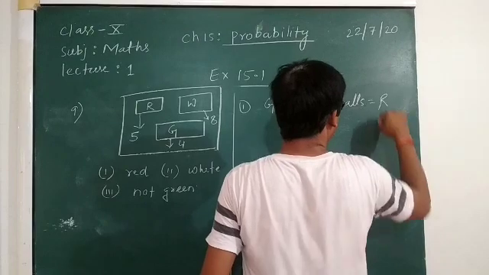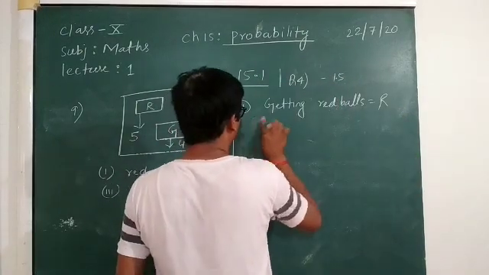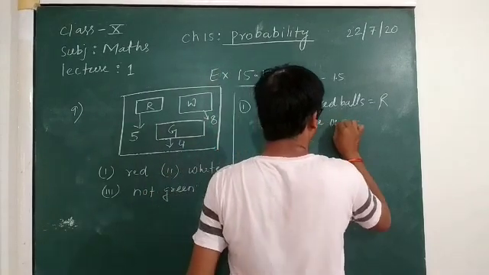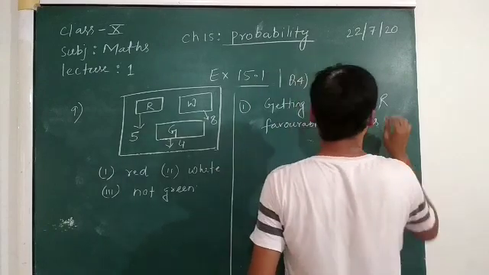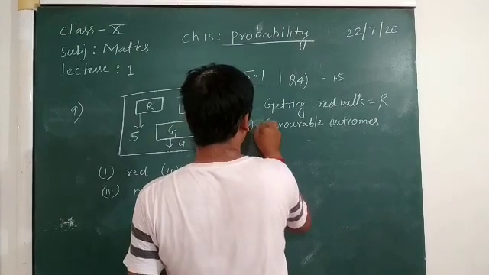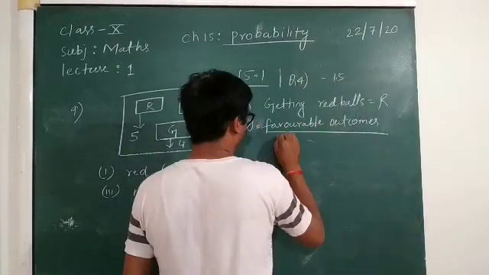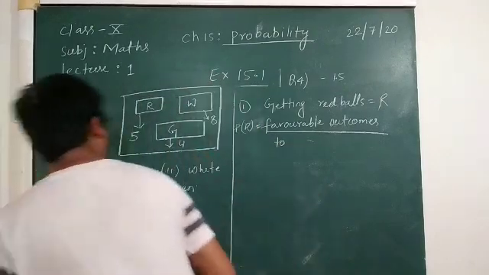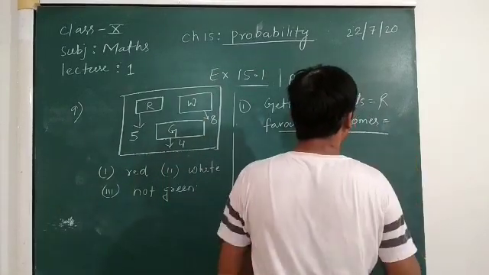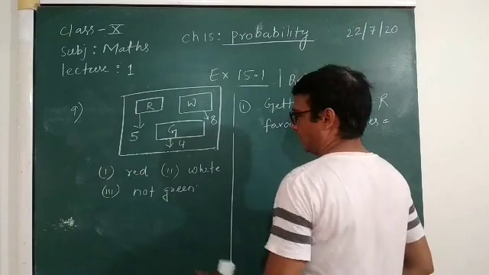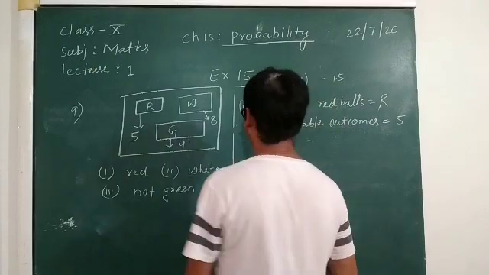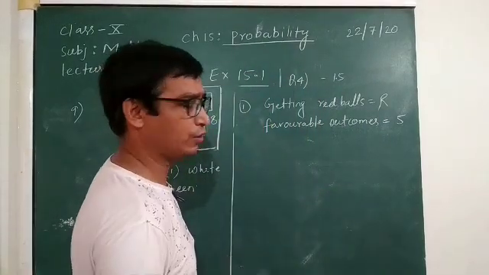For event R we can write favorable outcomes. Probability of R is equal to favorable outcomes divided by total. First you write all these favorable outcomes, then we will solve. Favorable outcomes is equal to how many is red? So 5. So favorable outcomes, 5 will be obtained as favorable outcomes.